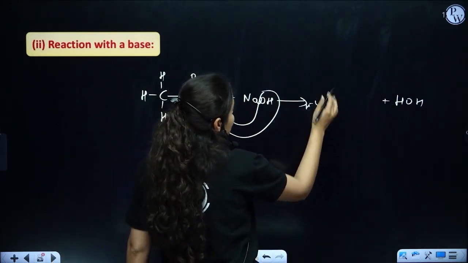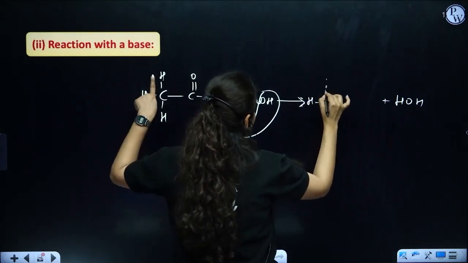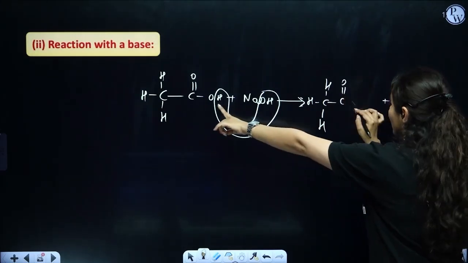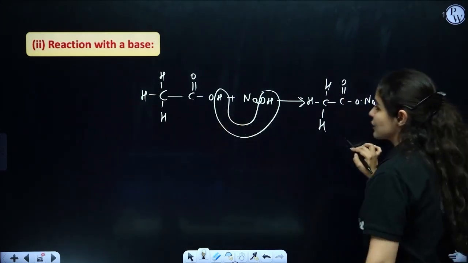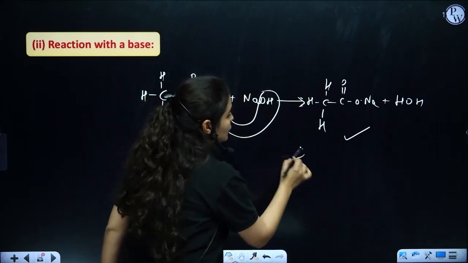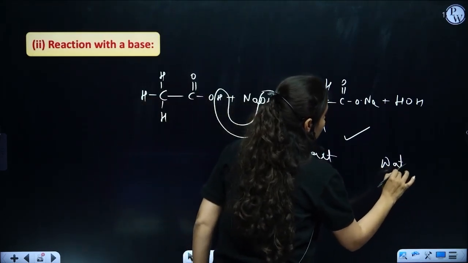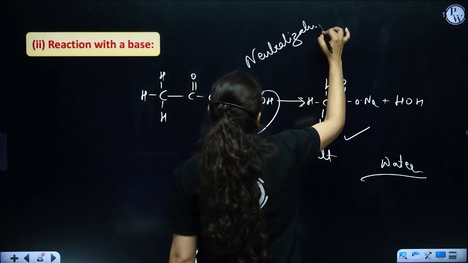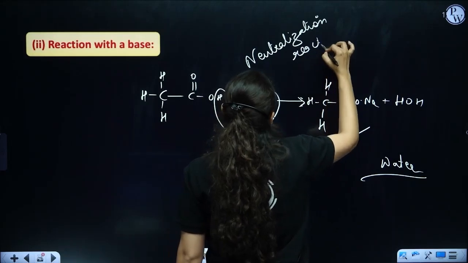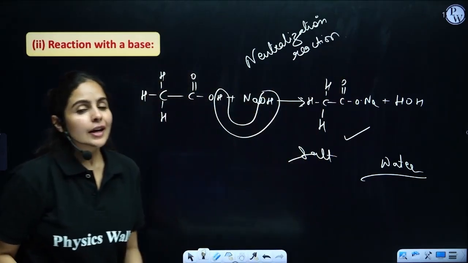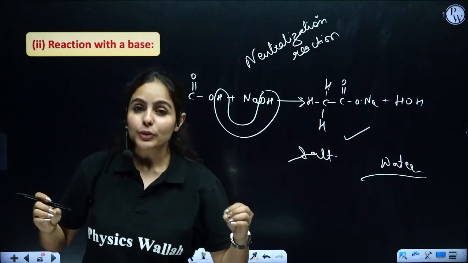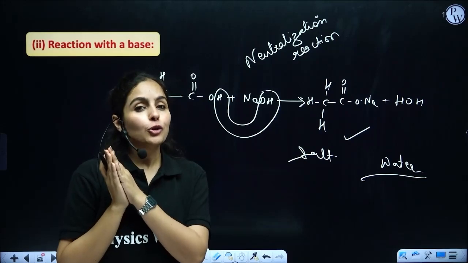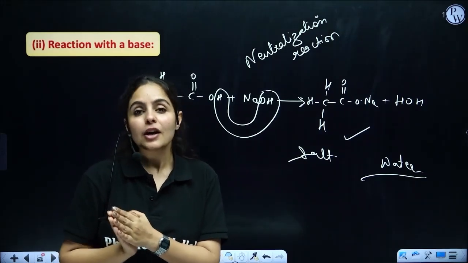So what's left is CH3, C double bond O, O Na. So that's your product. That results in the formation of salt and water, and this is none other than a neutralization reaction. So please don't be afraid of these bonds and these structures. It's so simple. You just have to open these structures and try to make a reaction, that simplifies your job a lot. No rote learning is required in this case. So please don't worry.